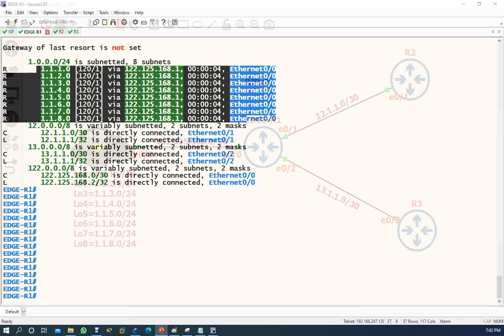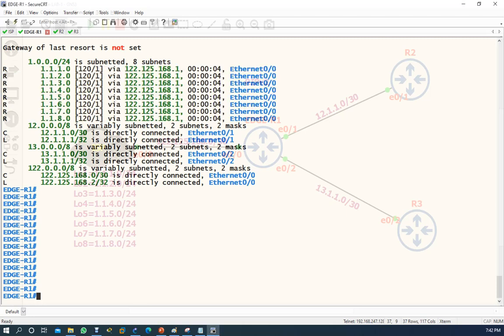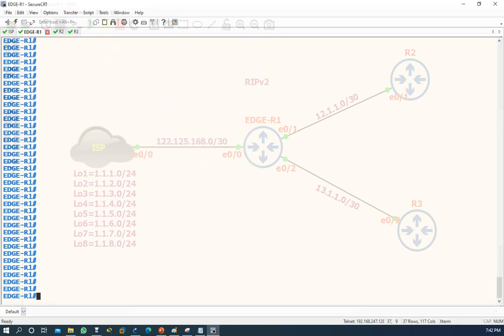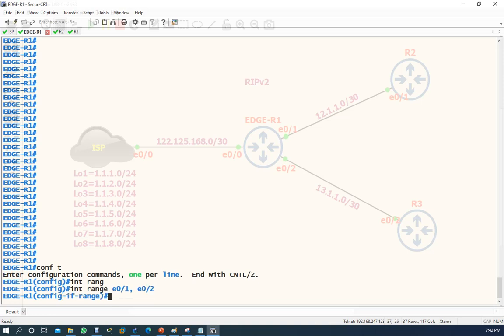So simply you can come towards your edge router and say, conf t, interface e0/1, which is... let's try whether the range command is working or not. Interface range e0/1 and e0/2. Okay, fine, the range command is working.